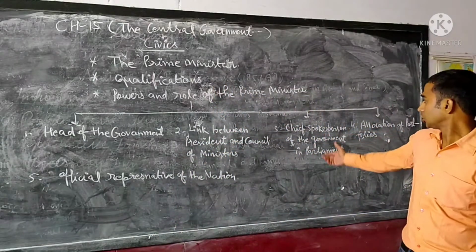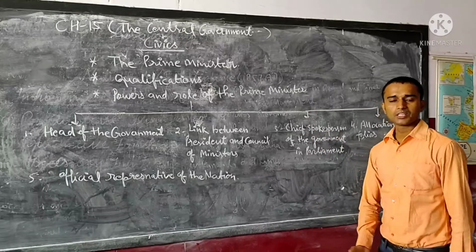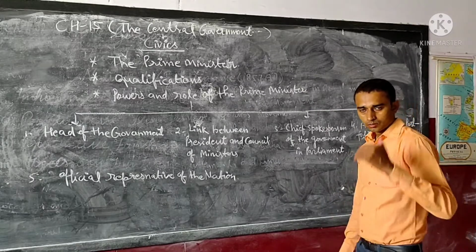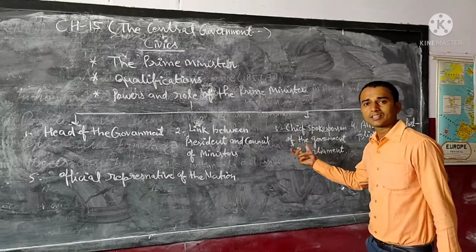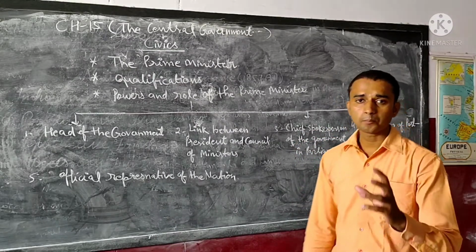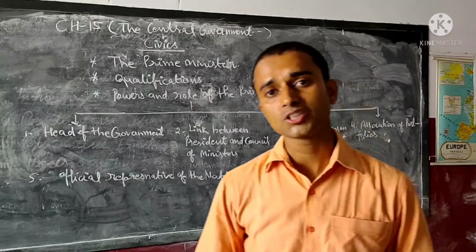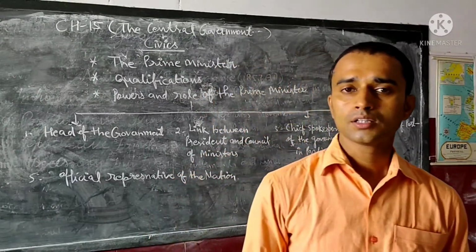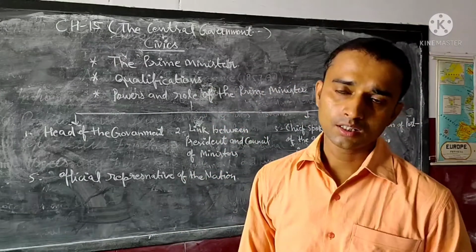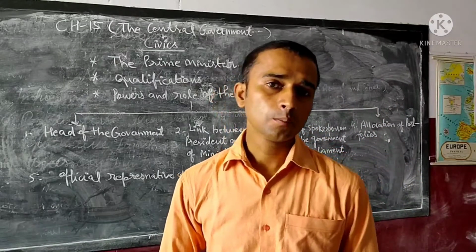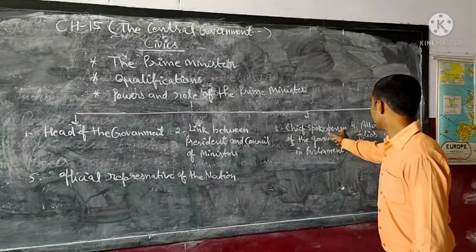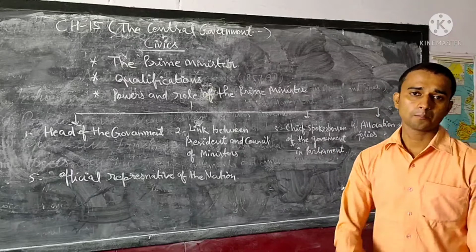Now next, Chief Spokesperson. The Prime Minister of India gives the speech on the final decisions taken by the Prime Minister. So the Prime Minister of India is known as the Chief Spokesperson of the government in Parliament. When a no confidence motion is moved in the Parliament, at that time the Prime Minister is responsible to give the final speech in the Parliament. So it is also an important power. The Prime Minister is known as the Chief Spokesperson of the government in the Parliament.